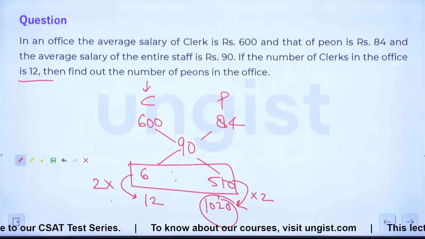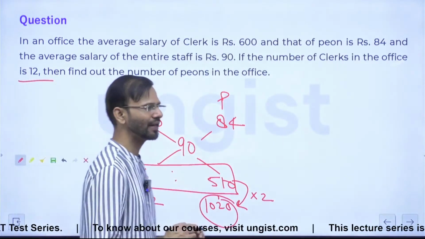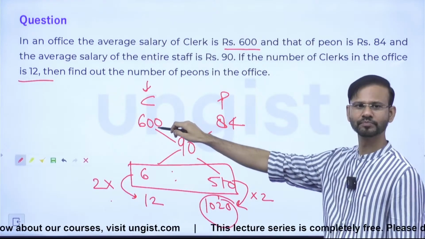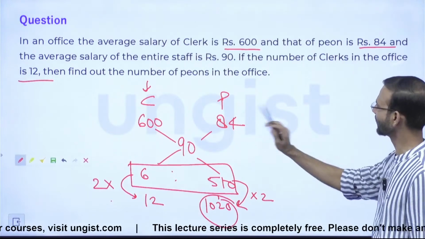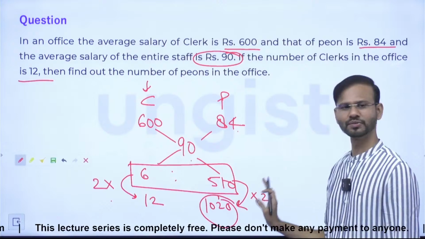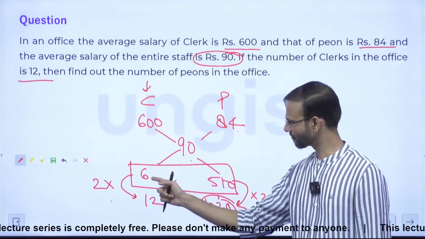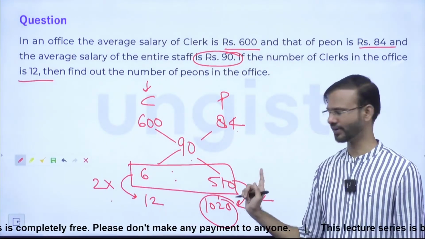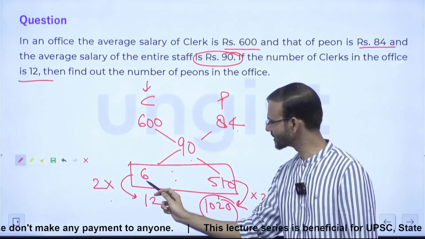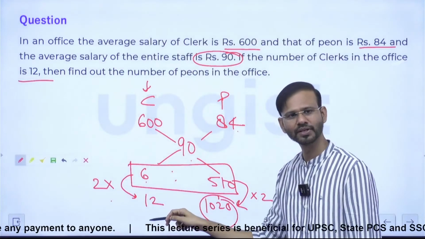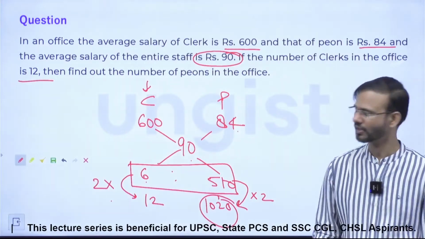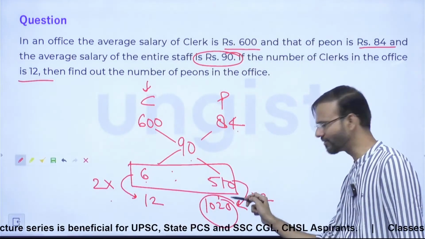हाँ हाँ आगे ठीक है ठीक है। सबसे पहले ये देखिए कि एवरेज क्या क्या दिया हुआ है। क्लर्क का एवरेज 600, पियन का एवरेज इज 84, राइट। ओवरऑल इंटायर स्टाफ इज 90, राइट। जस्ट फाउंड द रेशियो। अब ये रेशियो इज रिप्रेजेंटिंग द नंबर ऑफ क्लर्क्स एंड द नंबर ऑफ पियन्स इन द ऑफिस, राइट। Question is saying if there are 12 clerks in the office, what you are getting is 6. Question is saying 12. So double of this. So your data is actually half of the actual data of the question. Right? So just make it double to find the actual value which is there in the question.